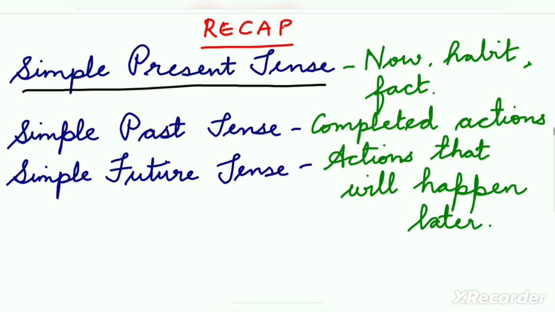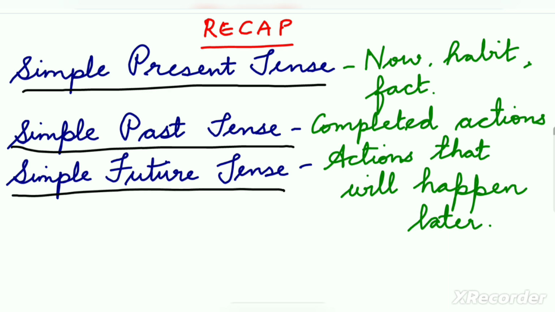And simple past tense is used for what? For actions that are completed. I played football yesterday. I visited my aunty last month. So for completed actions, we use the simple past. Now coming to the simple future tense. These are the actions that will happen later. I will play football tomorrow. I will meet my aunt next month. So these are the places where you use the simple future tense.